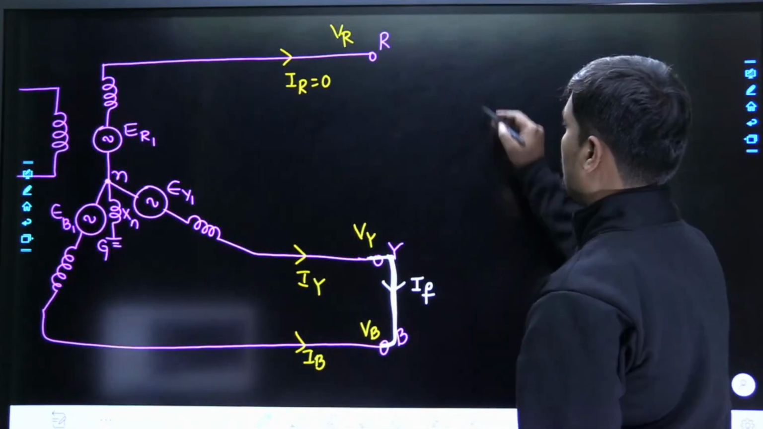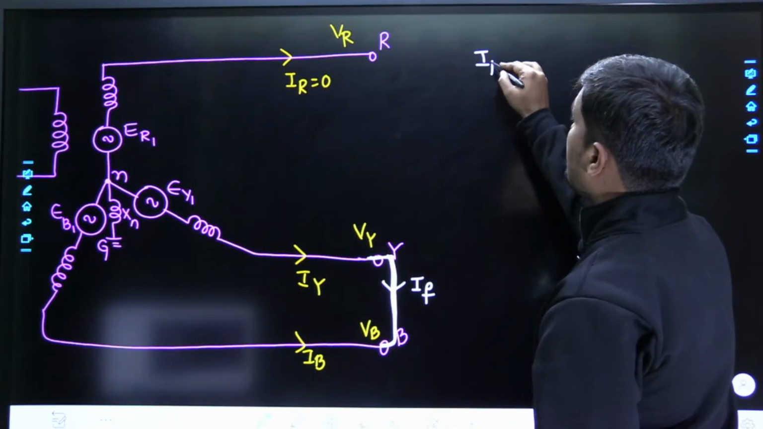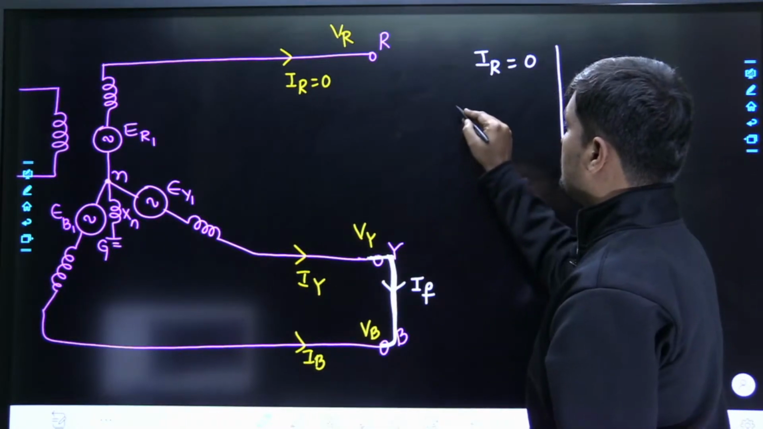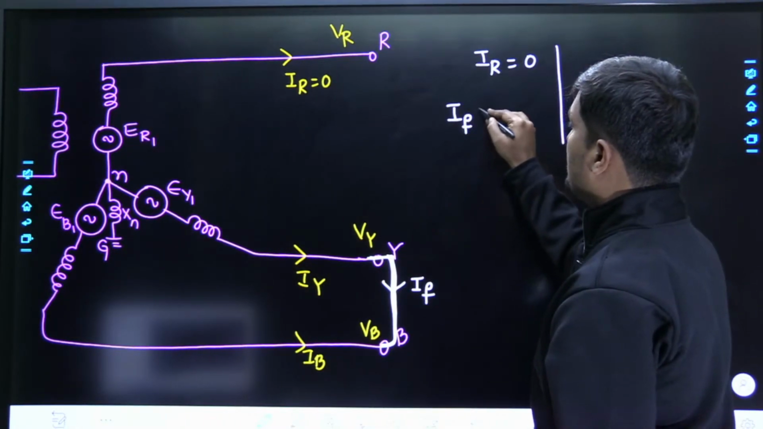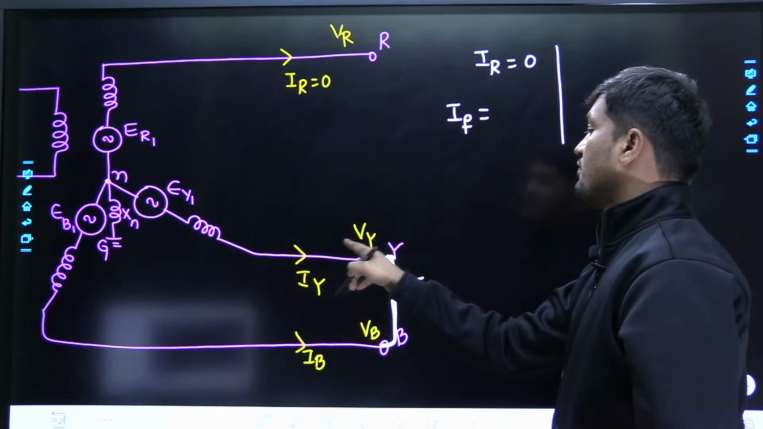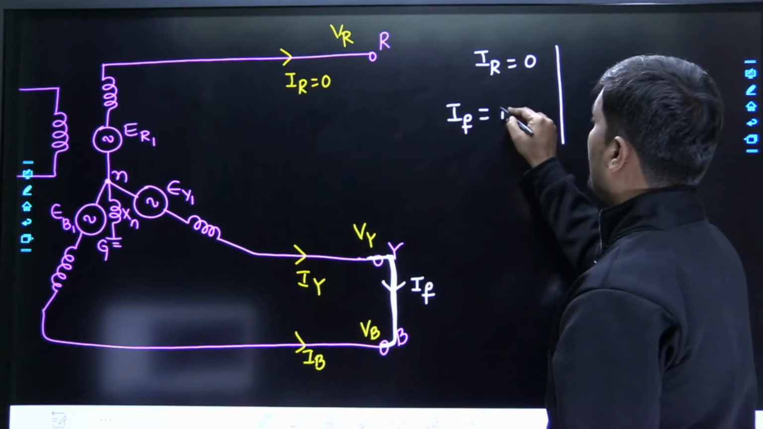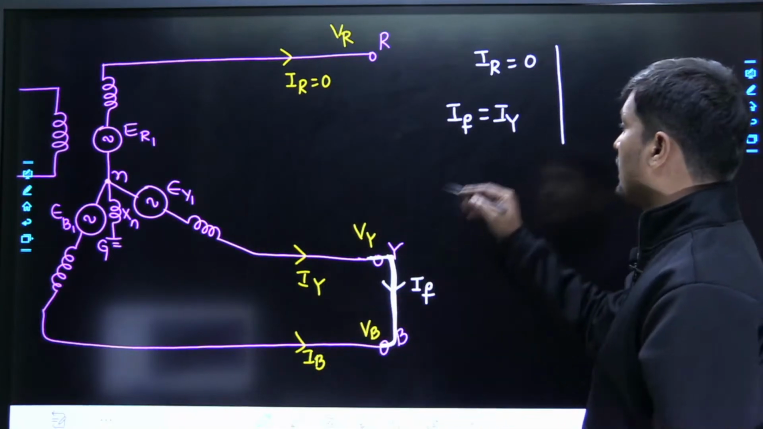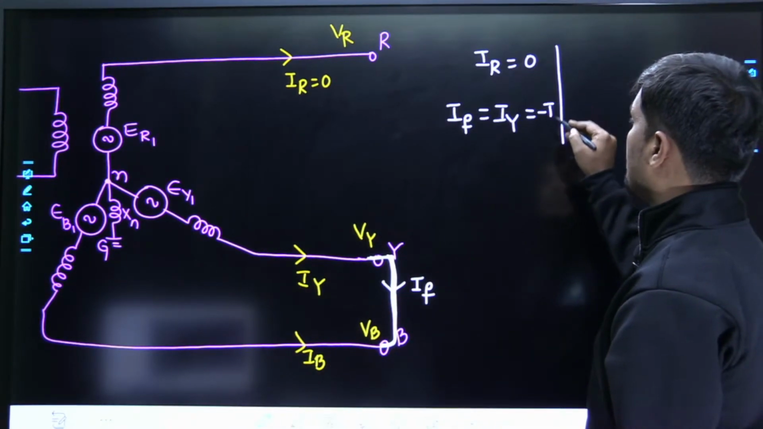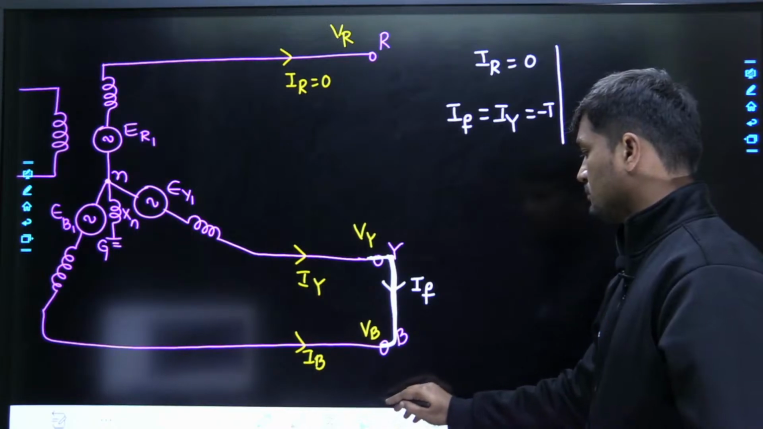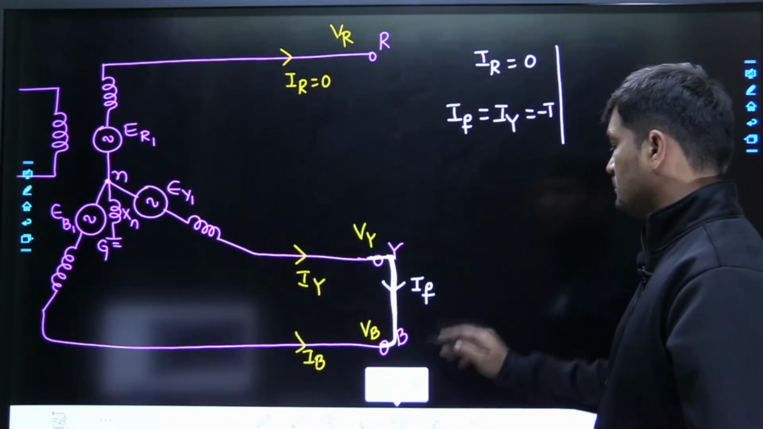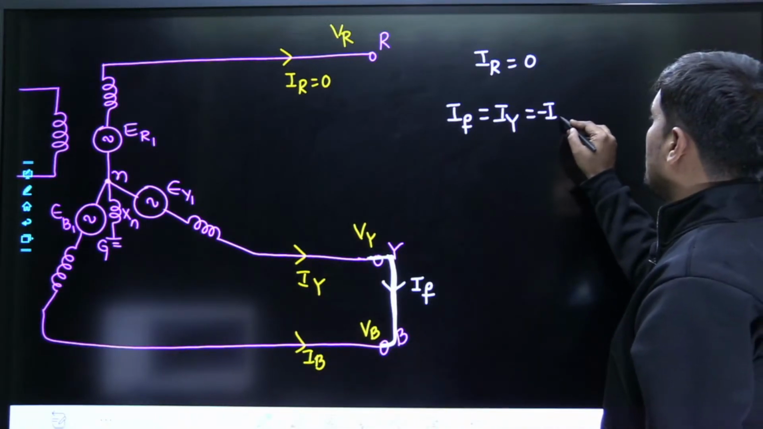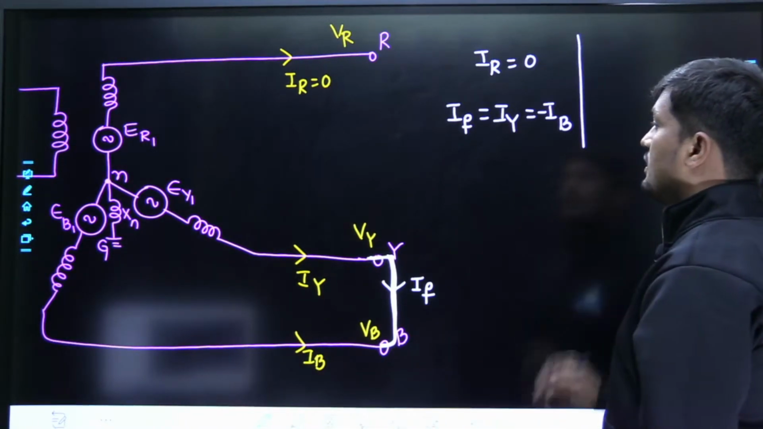Now let me analyze. See, the current in the R phase is 0. Current in the Y phase, IF, is equal to, see, the direction of the Y phase current and the fault current is the same. IF is equal to IY, but this current is opposite to IB, which means IF is equal to minus IB. These are the currents in the three phases.